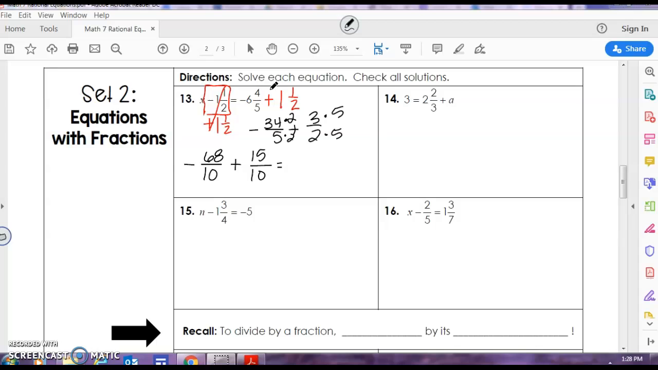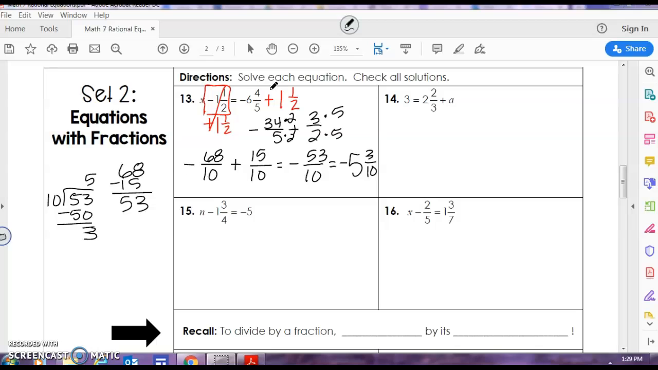My signs are different, so I'm going to subtract 68 minus 15. 8 minus 5 is 3, 6 minus 1 is 5. So that would be a negative 53/10. I can change that back into a mixed number. 10 divides into 53 5 times. 5 times 10 is 50 with 3 left. So that's negative 5 and 3/10.